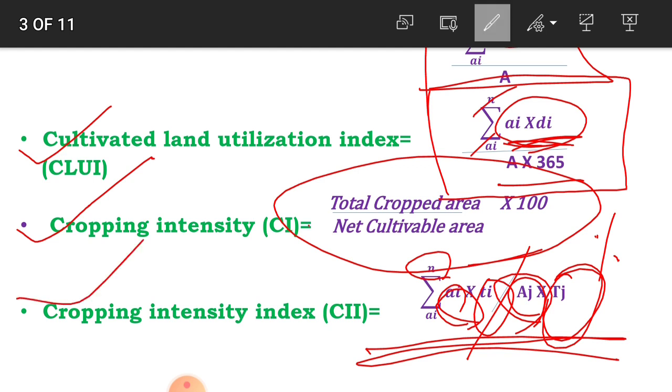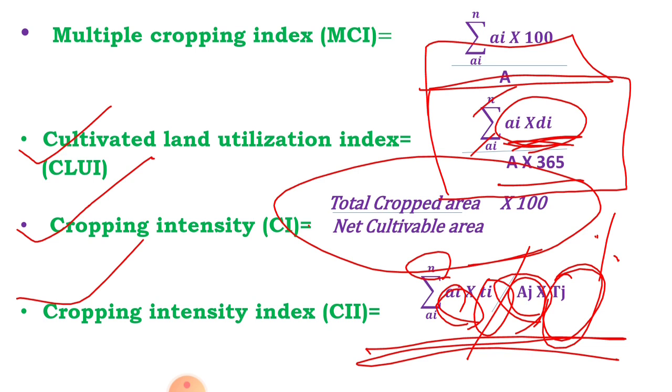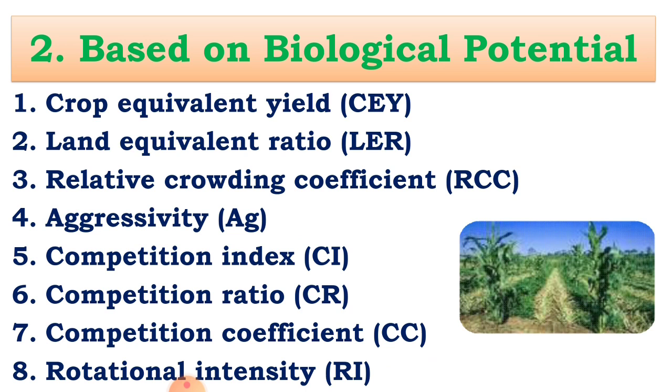The first is the multiple cropping index, the second is the cultivated land utilization index, and the third is the cropping intensity index. These are based on land use efficiency. Second, production efficiency is based on the biological potential, the yield of the crop, that is grain yield and straw yield.